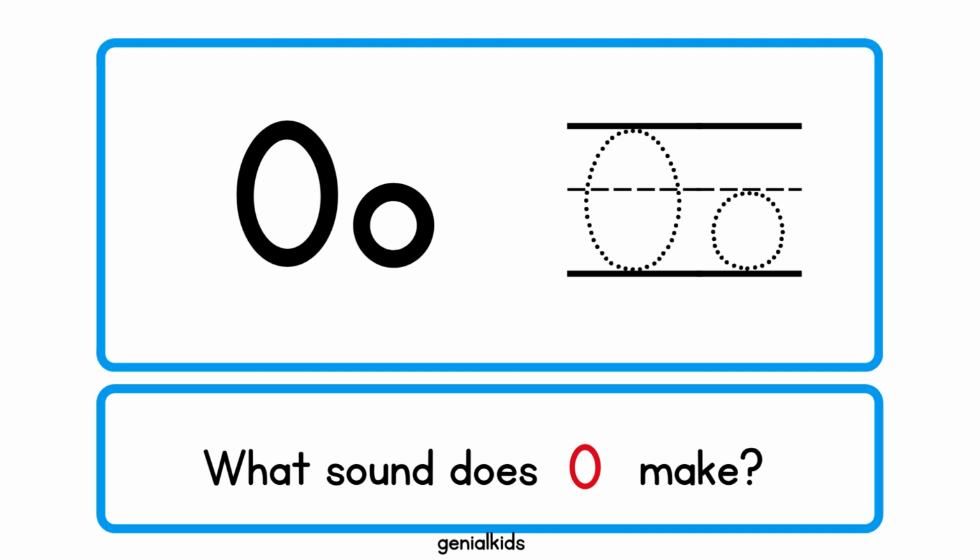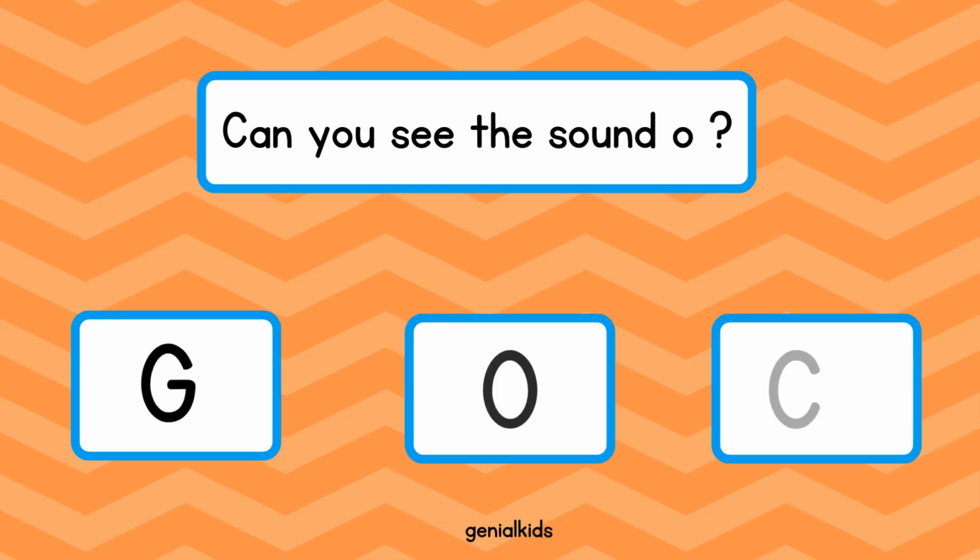So now it is time to write the sound O. The sound O goes round and round and round, just like a circle. So you have the uppercase, which is also known as the capital letter, then the lowercase. O. Well done. Now let's go on. Have you written the sound O in your book? Very good.